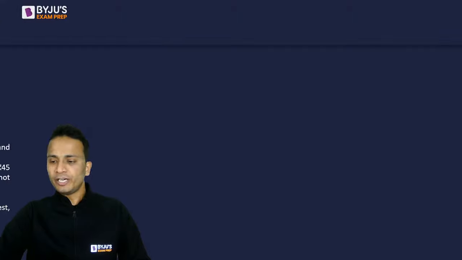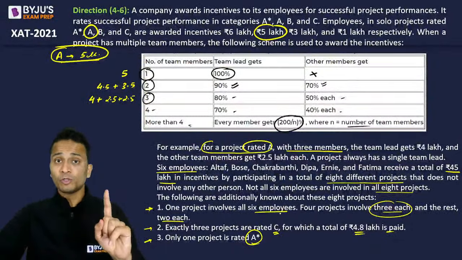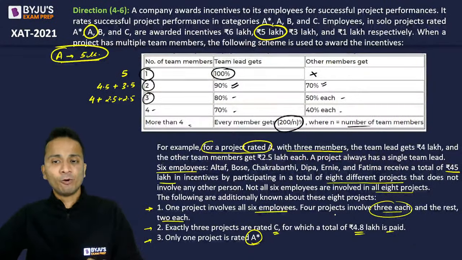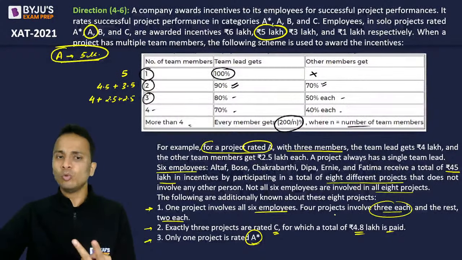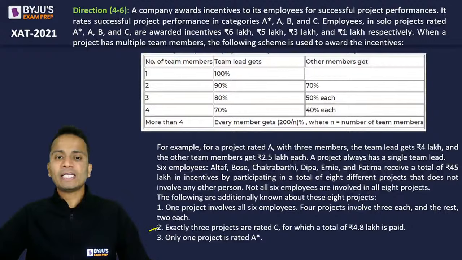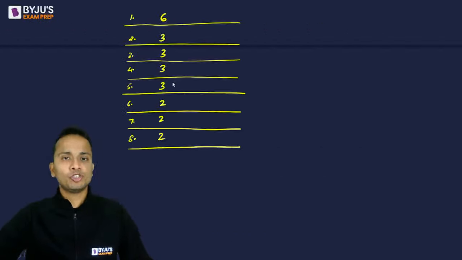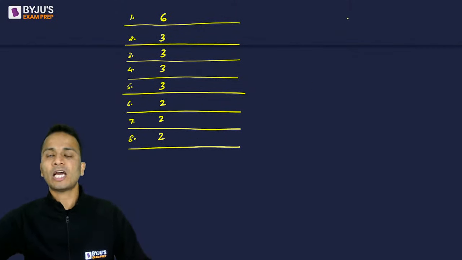So that was the first point. I'll go back. So one project involves all 6 employees. So one of the projects will have 6 employees. There are 4 projects which will have 3 employees each, and the remaining 3 projects will have 2 employees each. Right? So this much we understand. Okay? Now exactly 3 projects are rated C. So out of these 8 projects, there are 3 projects which are rated C.